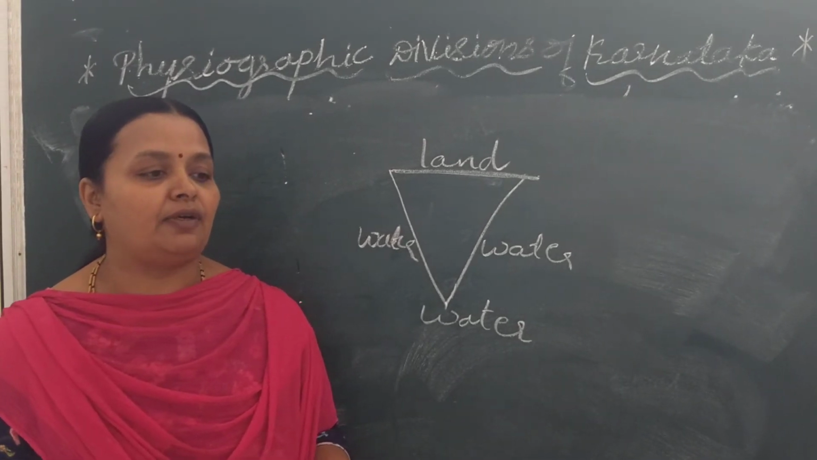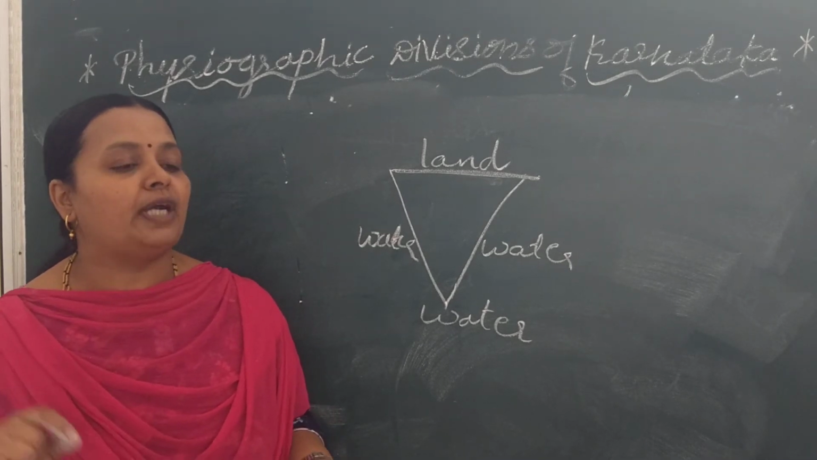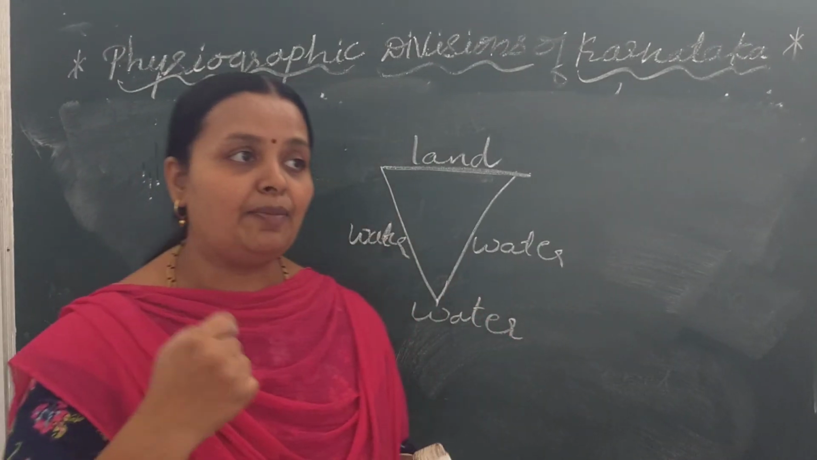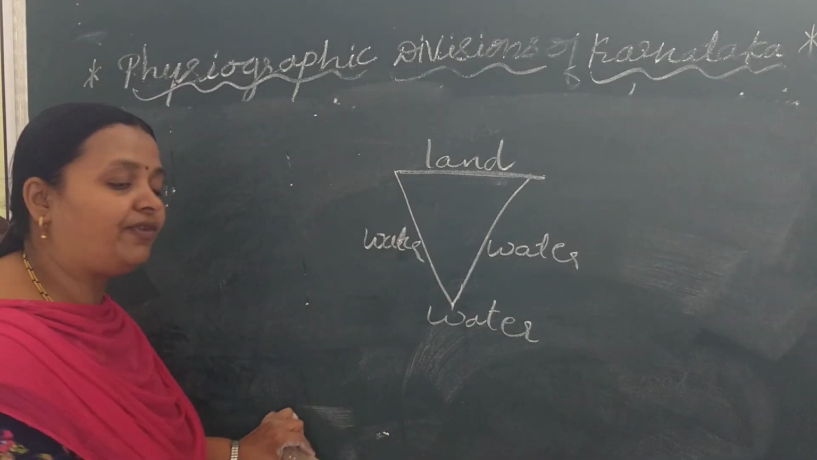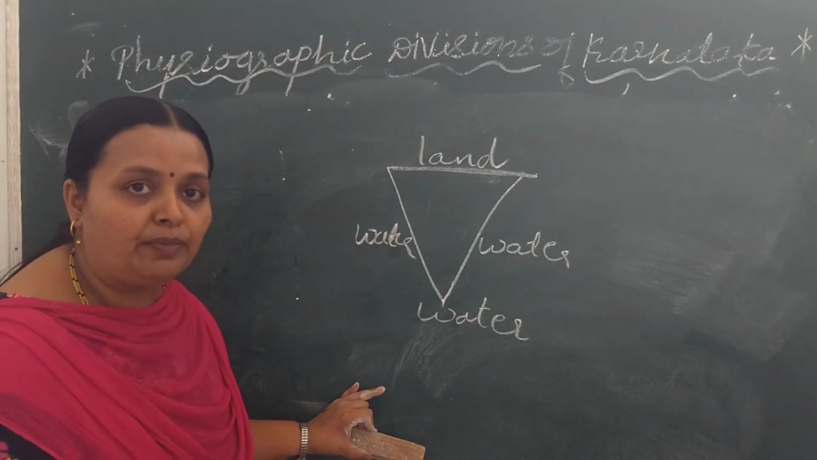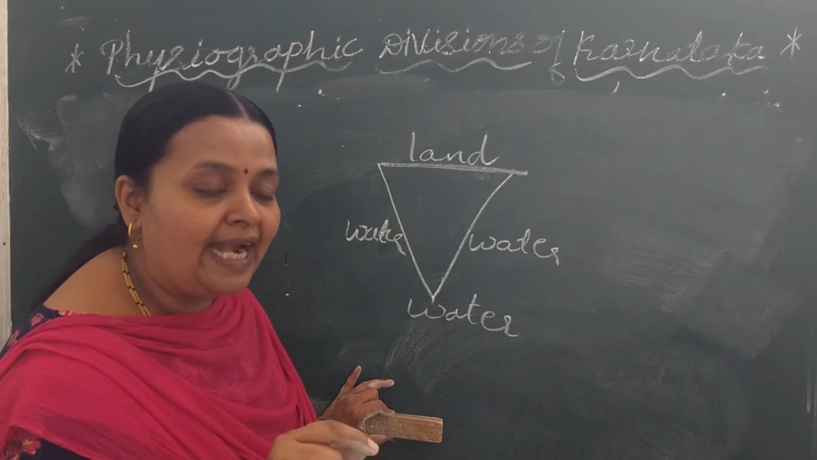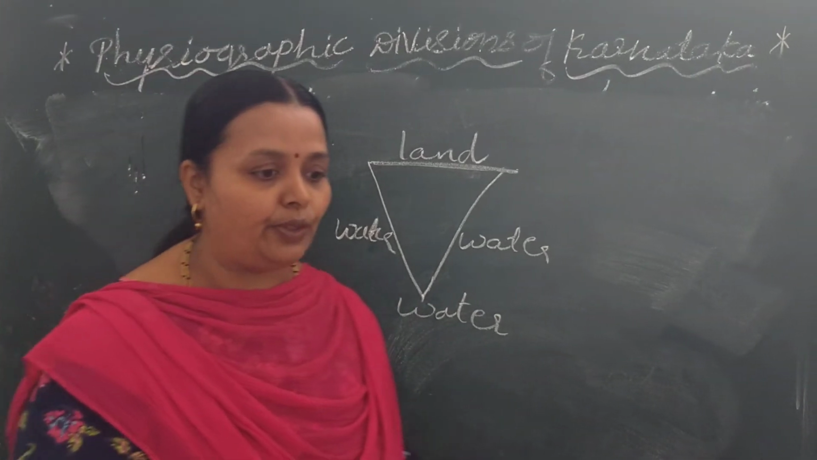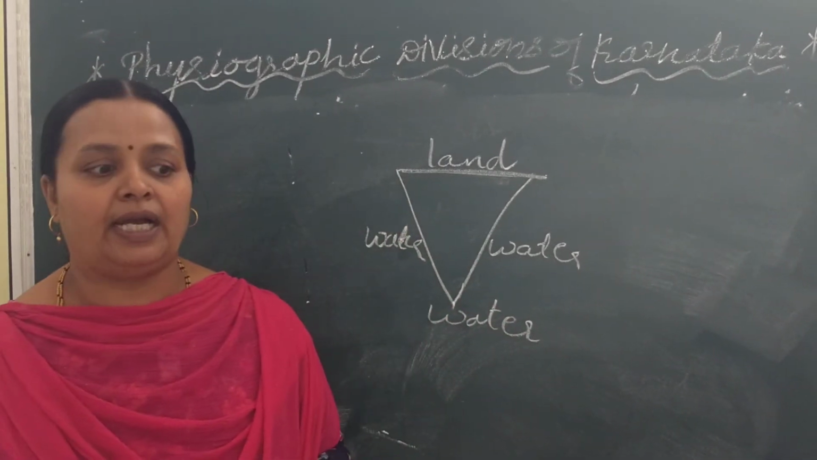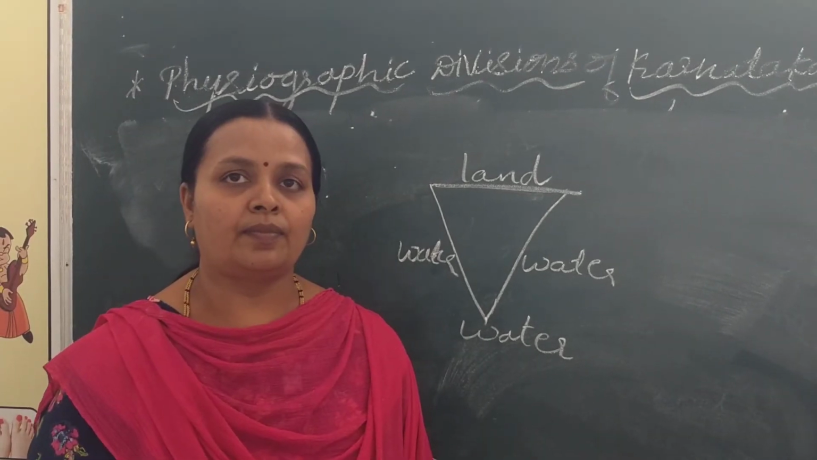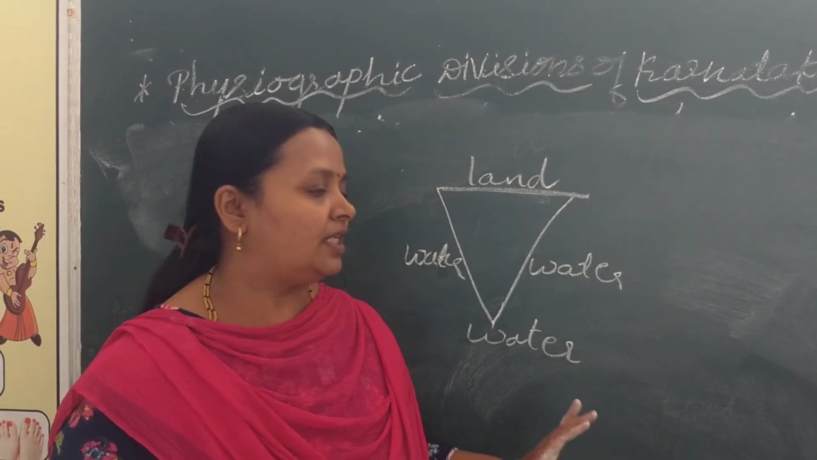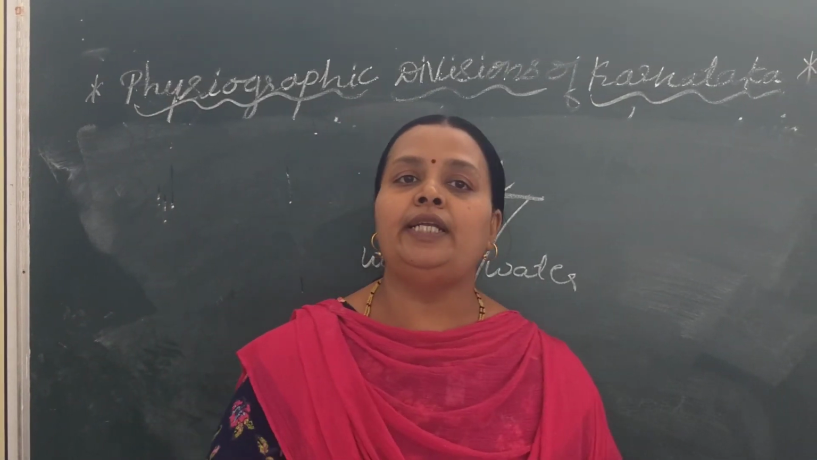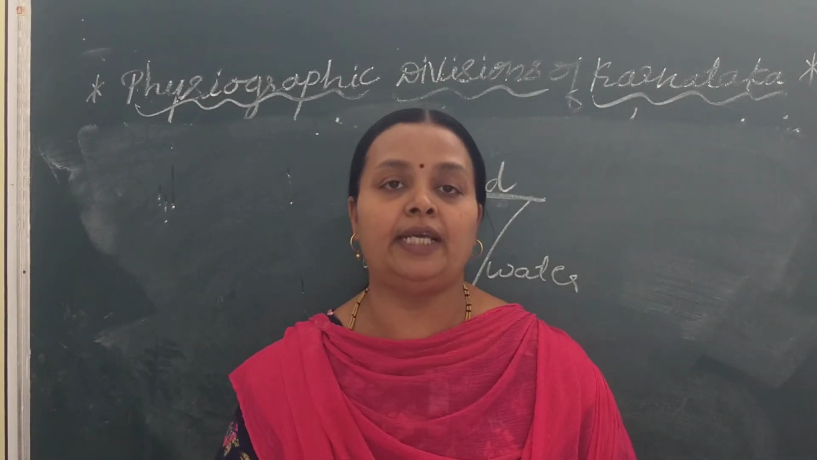The next feature is, the southern part of Karnataka consists of undulating topography. That is the southern tip of Karnataka. What is the topography? It means how is the land in the southern part of Karnataka? That is undulating. Undulating I have explained in the keywords.